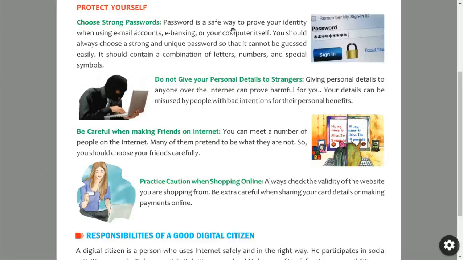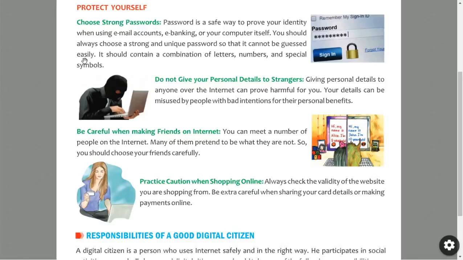Password is a safe way to prove your identity when using email accounts, e-banking, or your computer itself. So password is a safe way. Without that password, that account is not going to open, we cannot log in without it. So that is one safety measure. While using email, e-banking services or our computer, our password should be strong. You should always choose a strong and unique password so that it cannot be guessed easily.